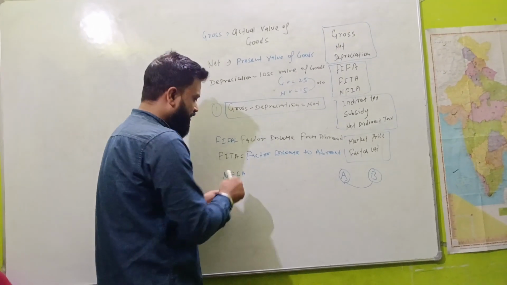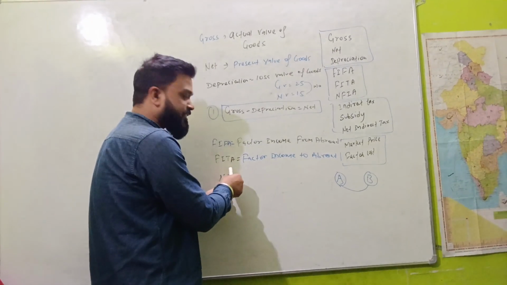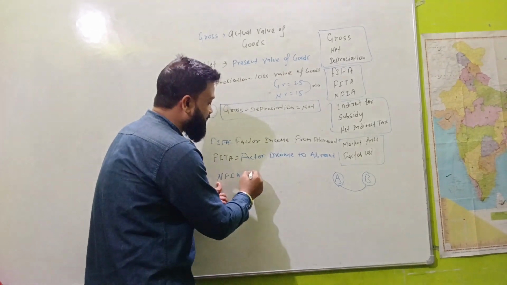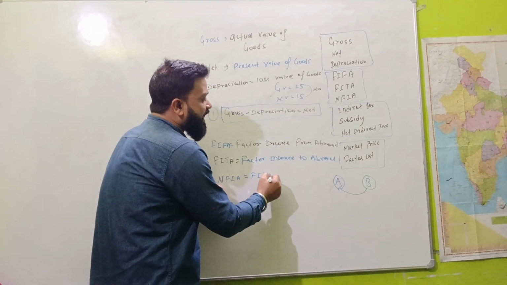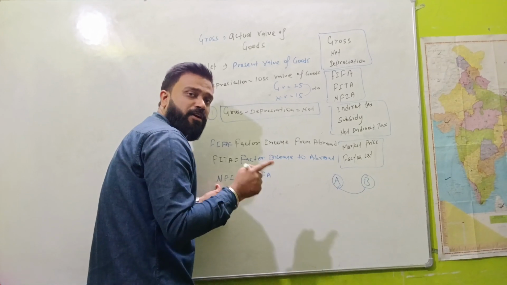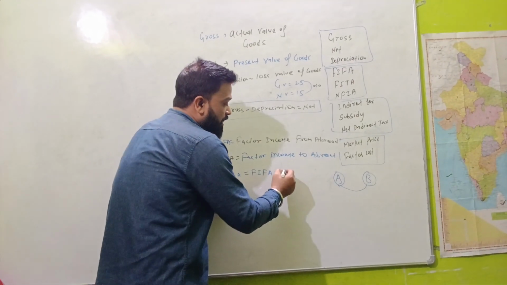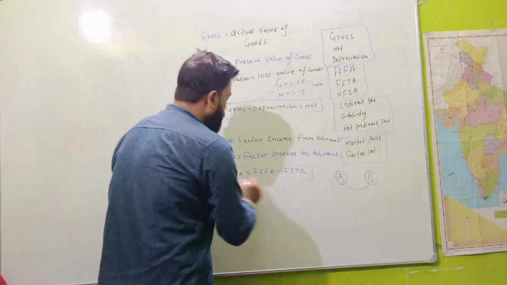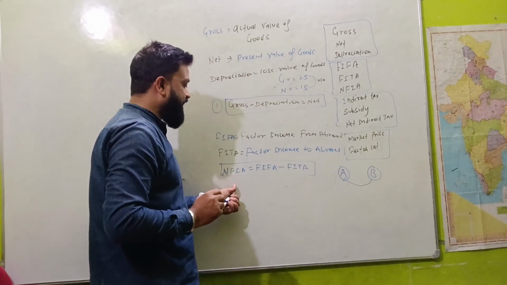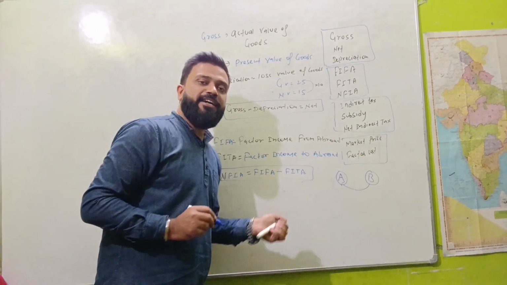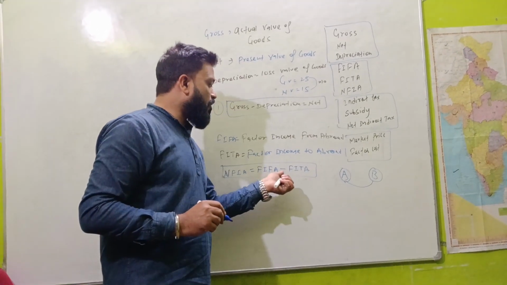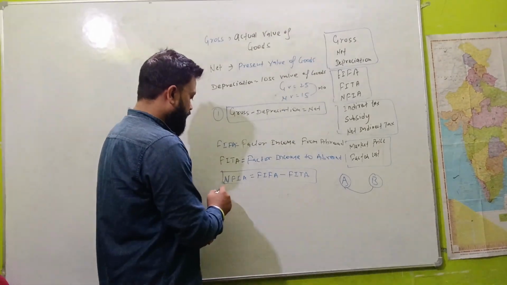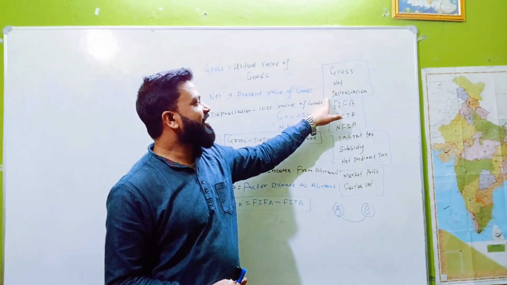It is also easy. NFIA stands for net factor income from abroad. Net factor income from abroad means when we subtract factor income to abroad from factor income from abroad, the value comes NFIA. NFIA equals factor income from abroad minus factor income to abroad. Is it clear?